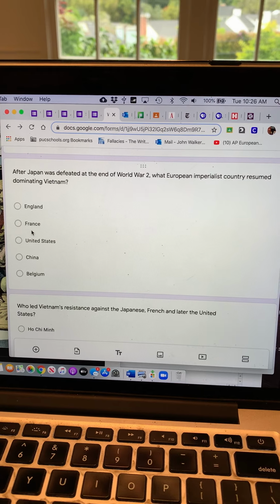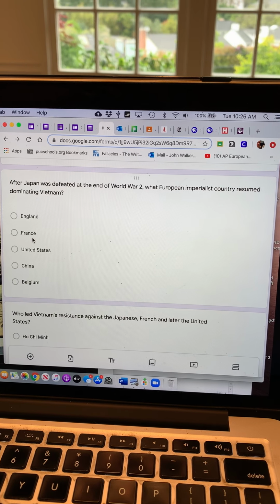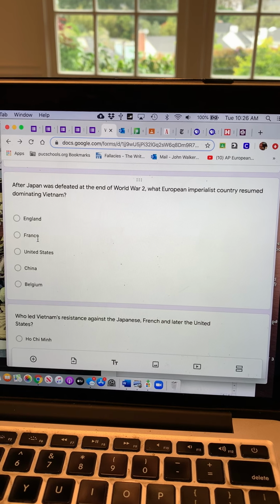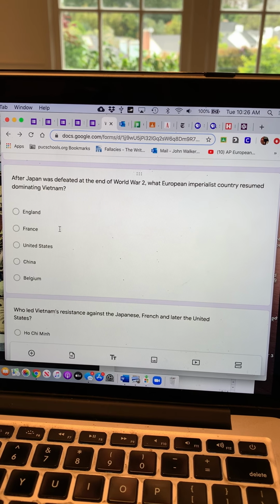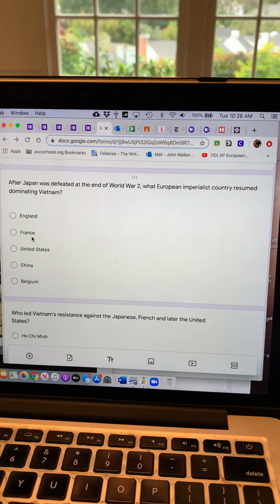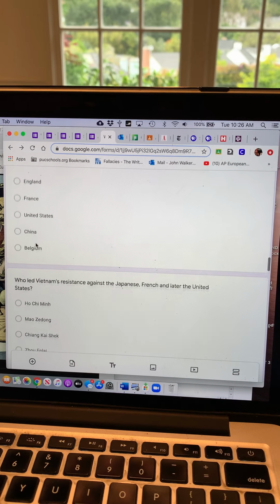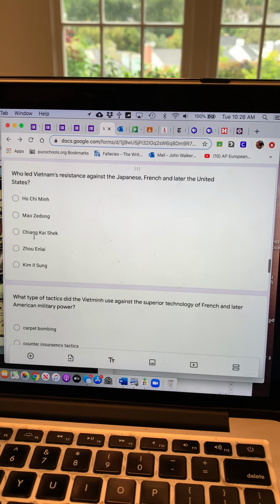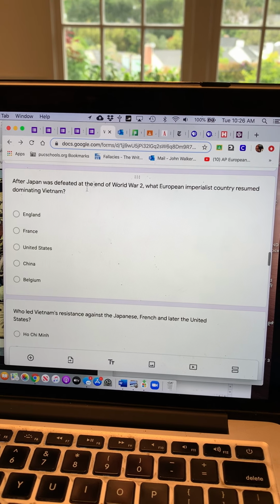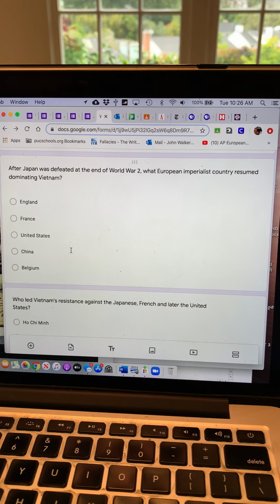Why would they do that? Think of imperialism. It's all about economics. They wanted the money. The tire company you may be familiar with, Michelin, it is a French rubber company, and those rubber plantations of Vietnam were extremely lucrative for them. Also, if you go to Vietnam, we have a huge Vietnamese community in Southern California.